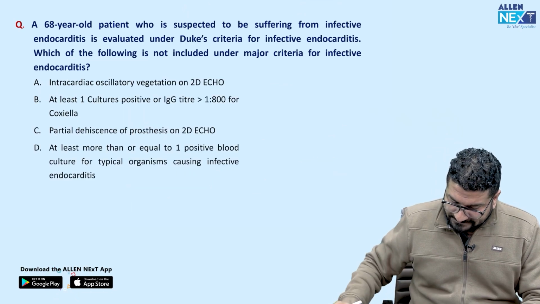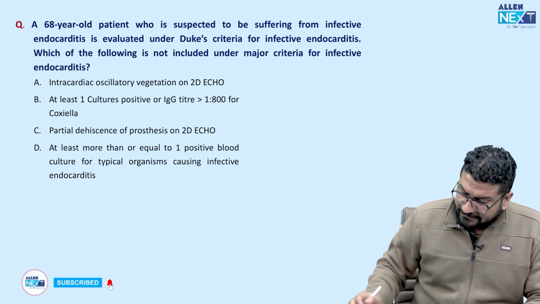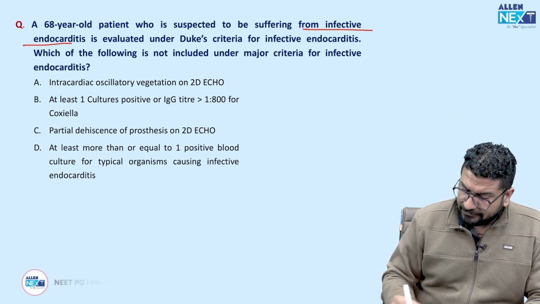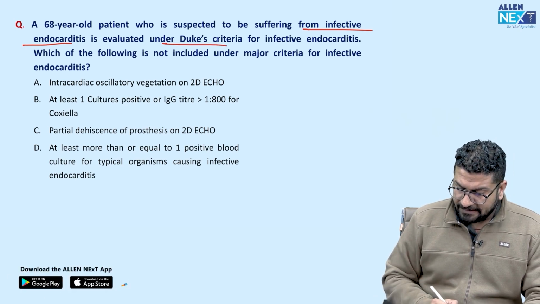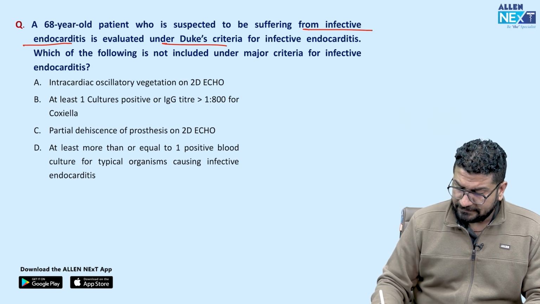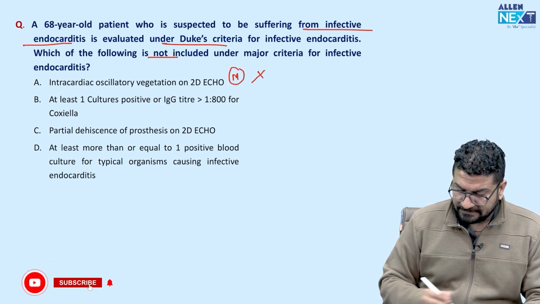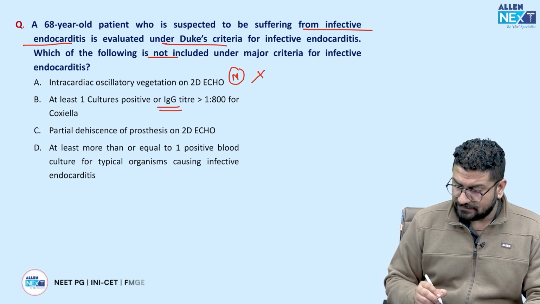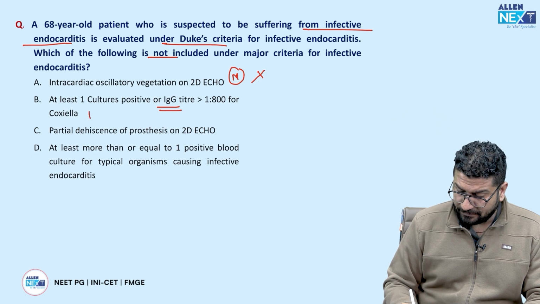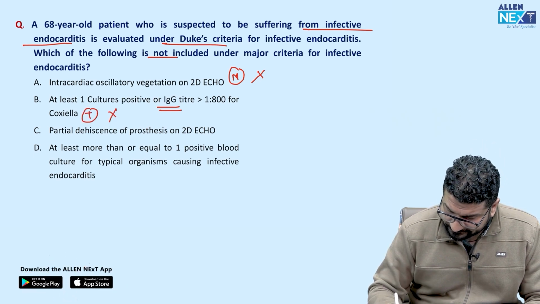Coming to next one. 68-year-old patient who is suspected to be suffering from infective endocarditis, evaluate under Duke's criteria. Following is not included. Intracardiac oscillatory vegetation on 2D echo, this is the major criteria. ये तो है. Not पूछा आपसे. At least one culture positive for IgG titer more than 1:800 for Coxiella, ये भी true है. This is also a true statement, so it is not the answer.